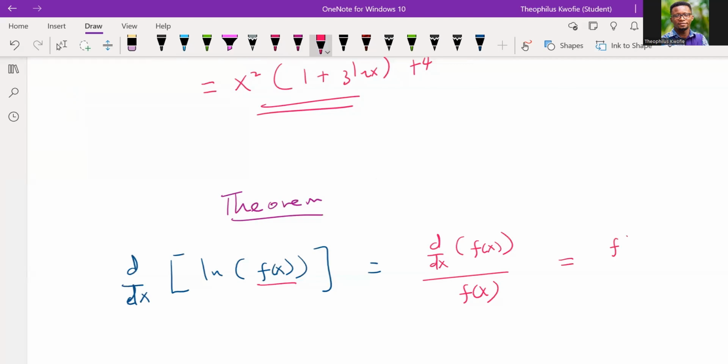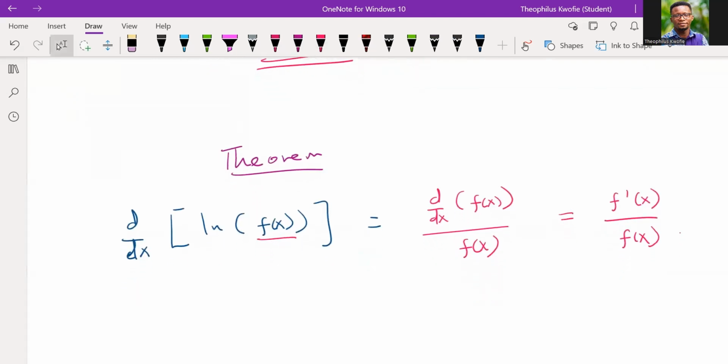This can also be written as well, because when you differentiate f of x, you get f prime of x. So this is the theorem. Very simple. I think this is a very important theorem that you don't want to miss. I want to make sure that you understand the theorem very well, because we're using it to solve problems. Good. So if that's the case, let's look at some basic examples.